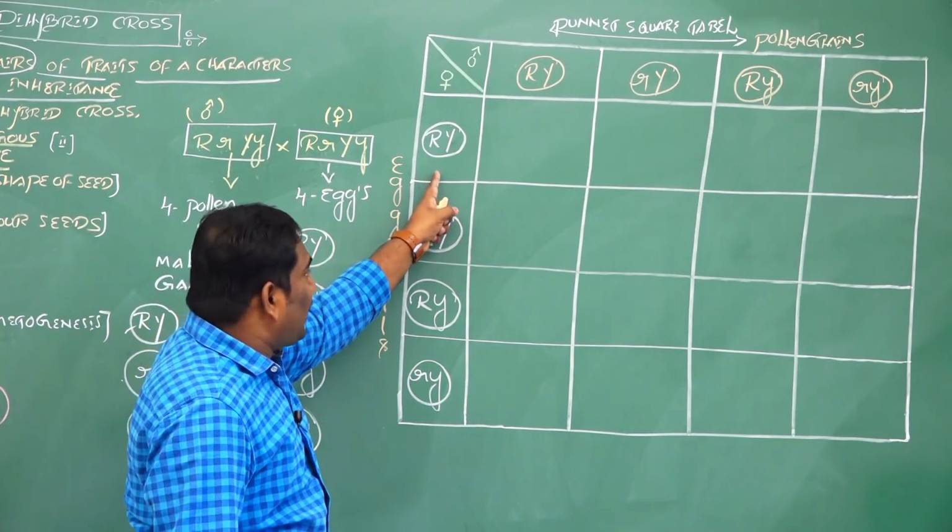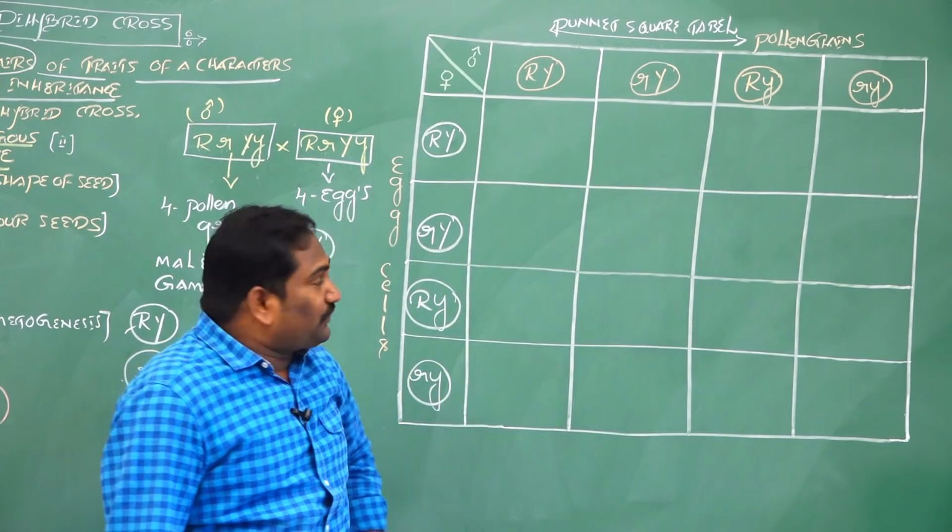By selfing the F1 gametes, it produces the F2 generation.